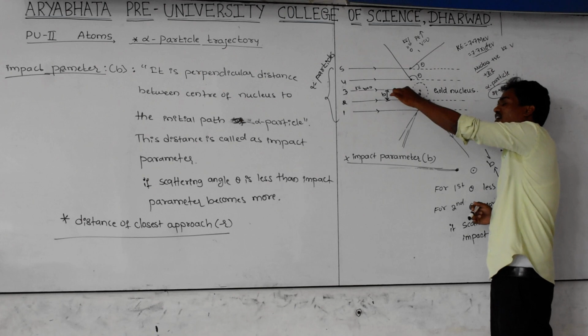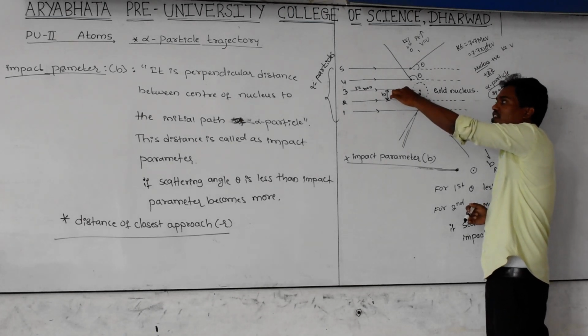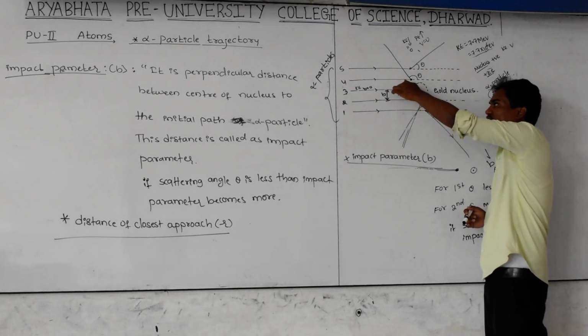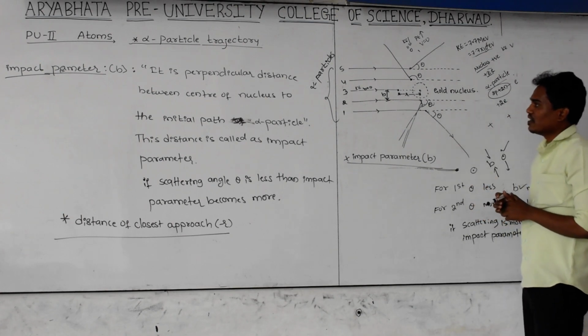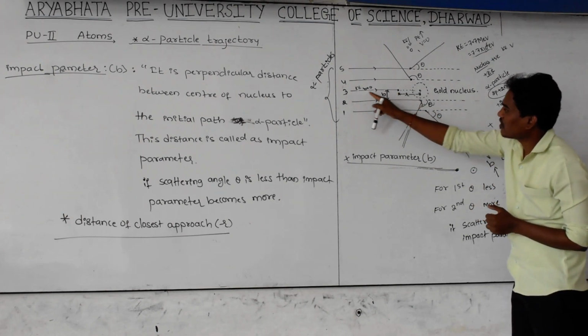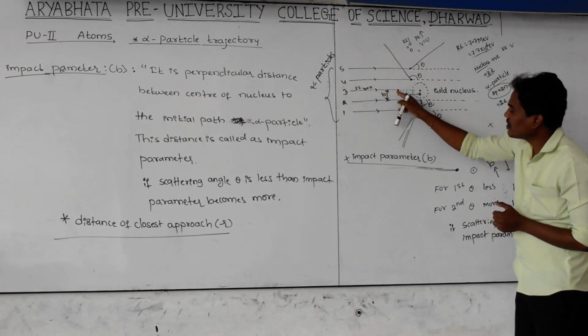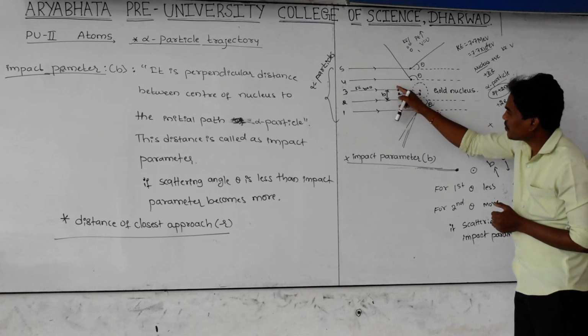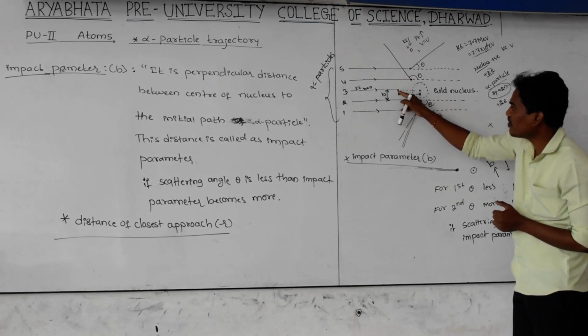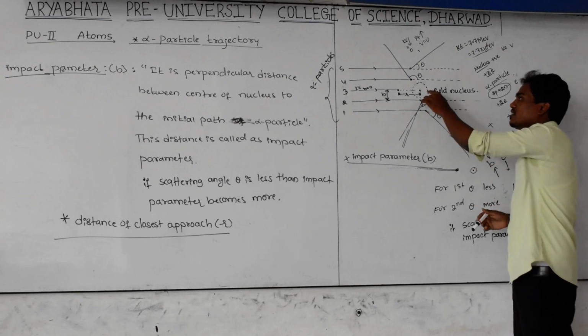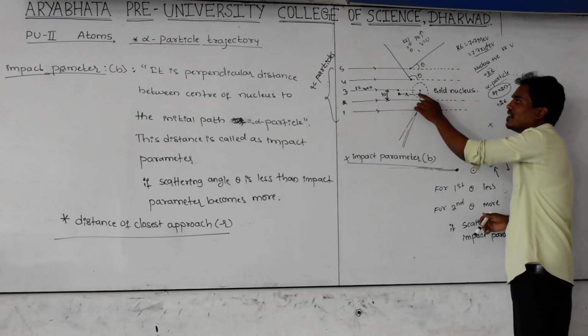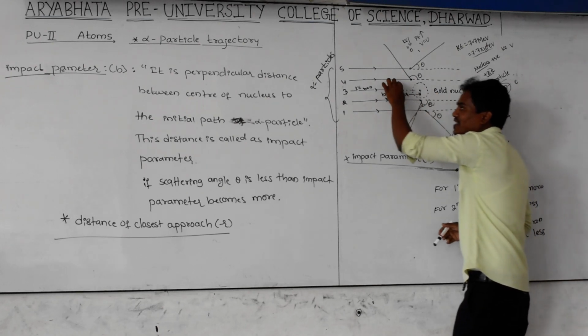At this point, the kinetic energy is zero, which means its velocity is zero, so further it is not moving. Let us consider that when the third alpha particle reaches this point, its velocity becomes completely zero, and while it is at this point, the gold nucleus repels the alpha particle again in the backward direction.